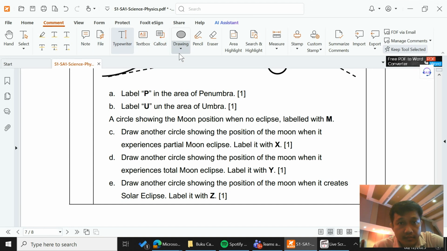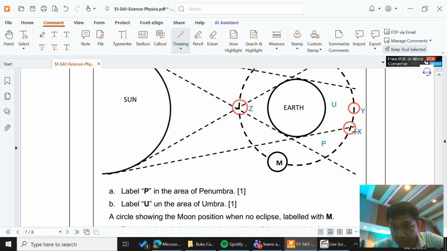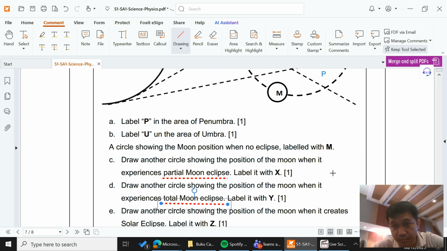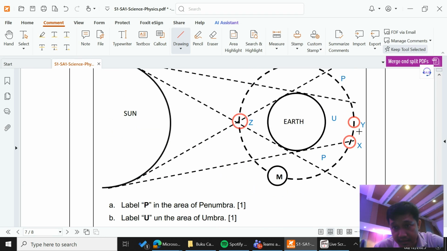X is for the partial moon eclipse. X is the partial moon eclipse here. Some of it is in umbra where it's blocked from the sunlight. Some of it is in penumbra where it still gains some light. So it's partial. Only a part of it experiences eclipse. Okay. Next, the total moon eclipse. That means it needs to be totally blocked from the sun. It's here, exactly behind the Earth. If we look from the sun, it is exactly behind the Earth.